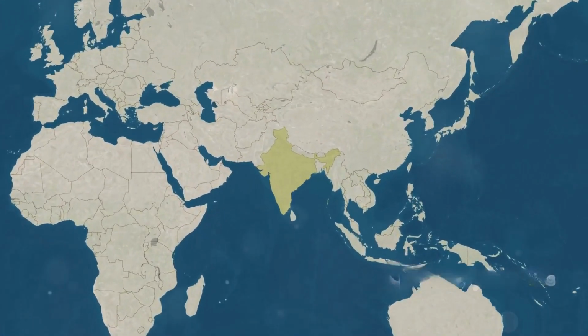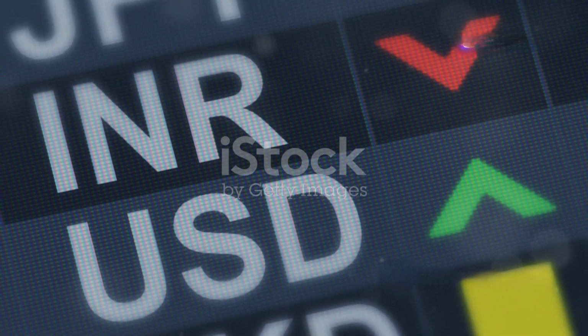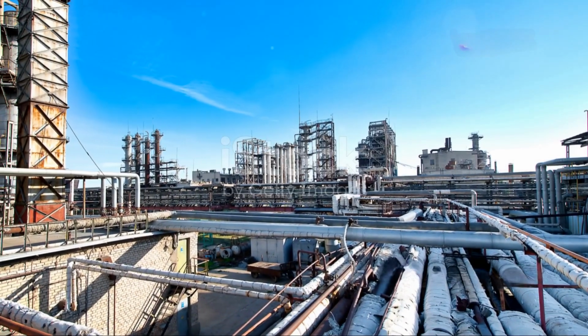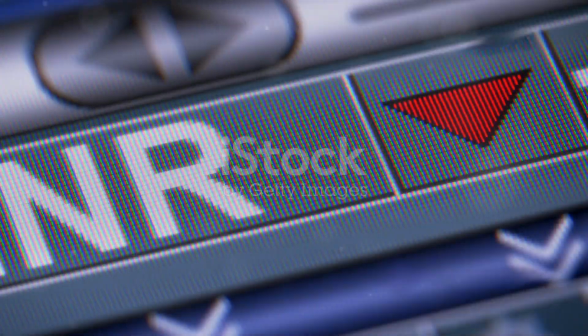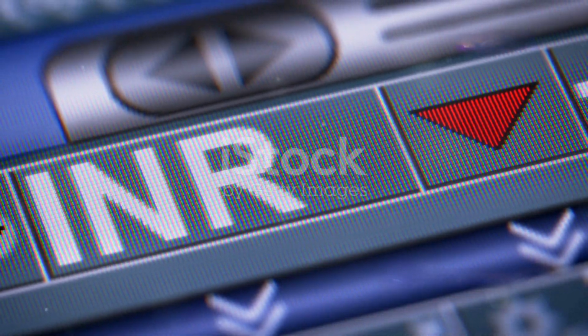Now, let's zoom in on India. The strong US dollar puts pressure on the Indian rupee, which depreciated against the dollar in 2024. A weaker rupee means higher import costs, especially for oil, which India heavily relies on. This widens India's current account deficit.